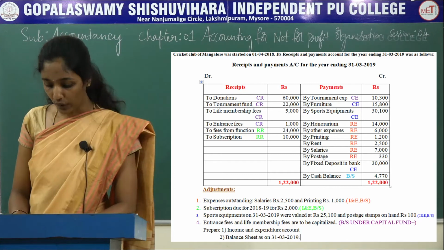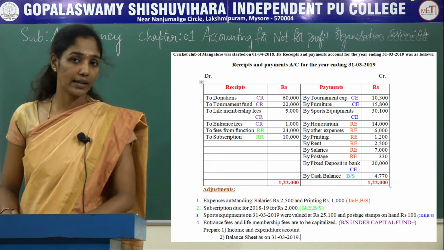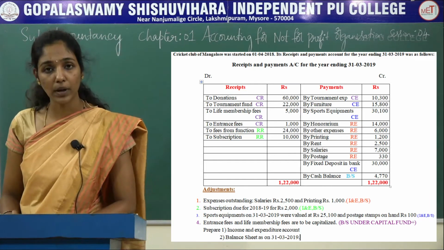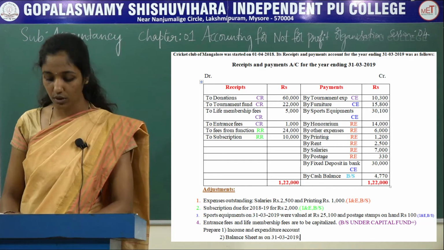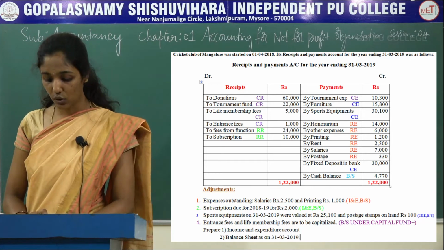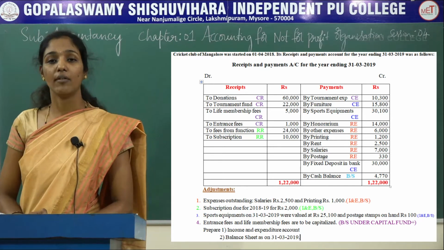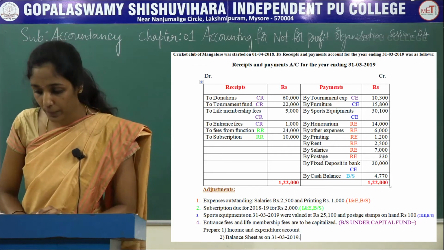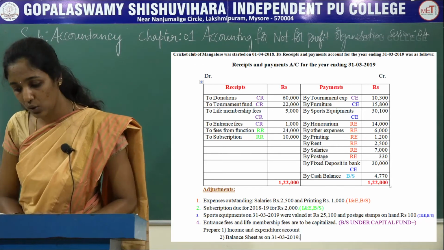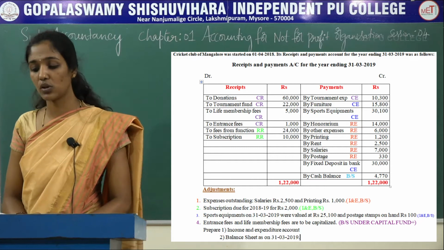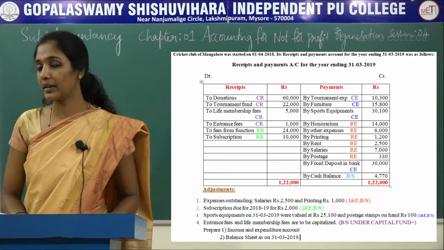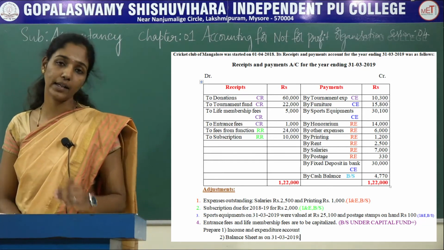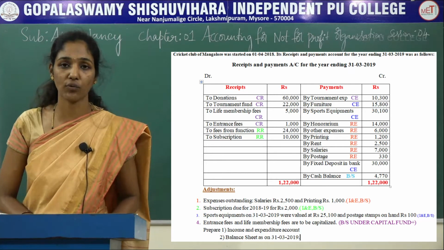And the next is furniture. Furniture is treated as capital expenditure because it is an asset. The next, sports equipment, is also treated as capital expenditure. Honorarium, revenue expenditure. Other expenses, revenue expenditure. Printing, revenue expenditure. Rent, revenue expenditure. Salaries, revenue expenditure. Postage, revenue expenditure. Fixed deposit in bank is treated as capital expenditure. And the next is cash balance, and it is recorded on the asset side of the new balance sheet.